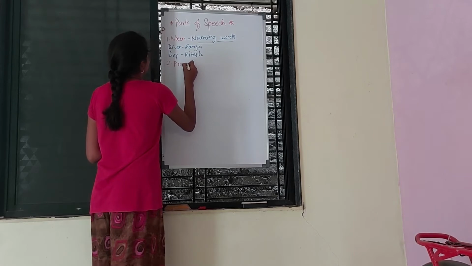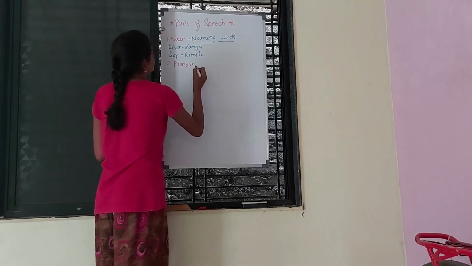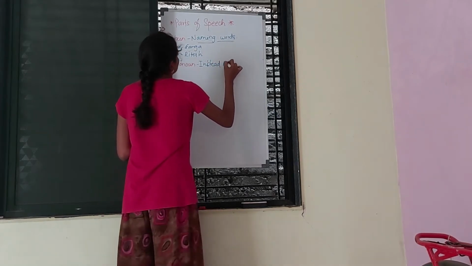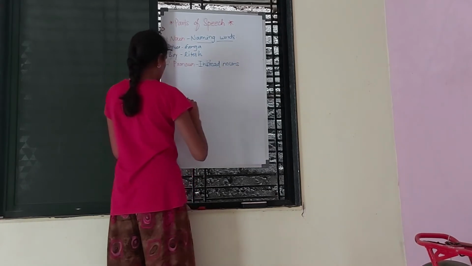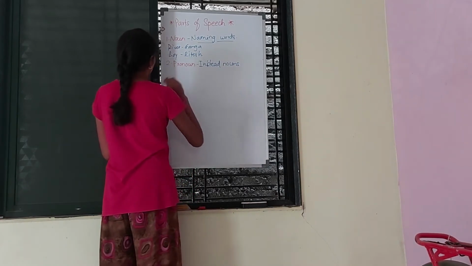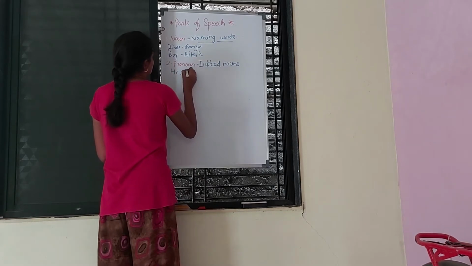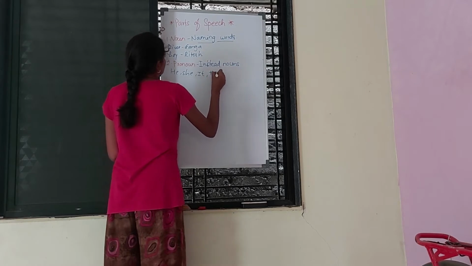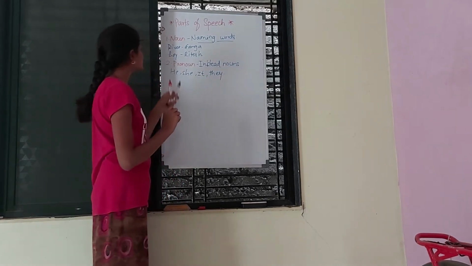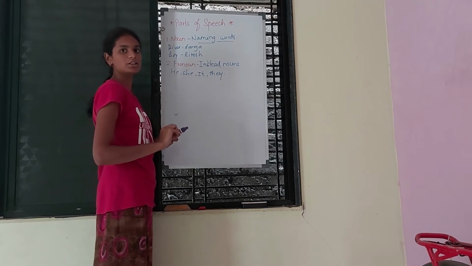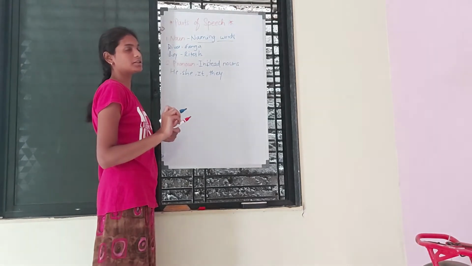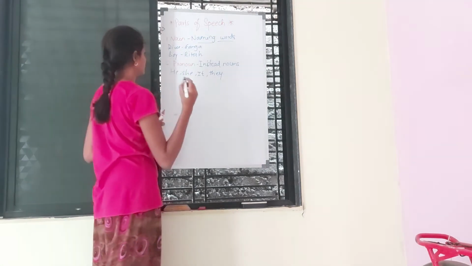Pronoun. The words which are used instead of nouns are called pronouns. For example, he, she, it, they. Instead of using Ritesh in every sentence, I can use he. For example, Ritesh is a boy. He studies in 11th grade. He is interested in handwriting, essay writing, etc.